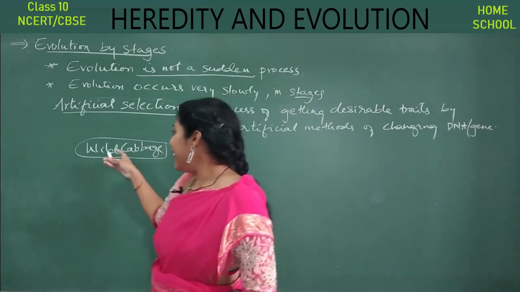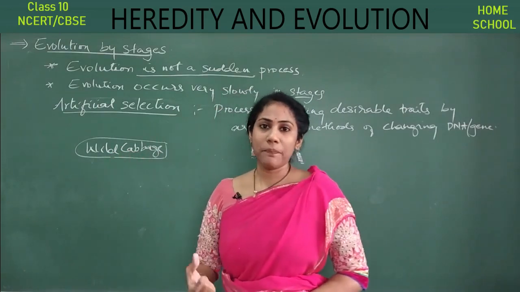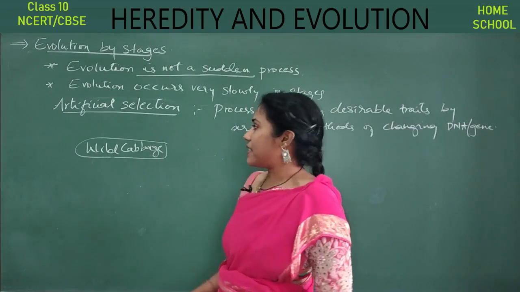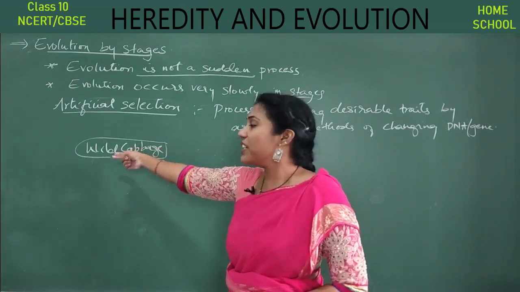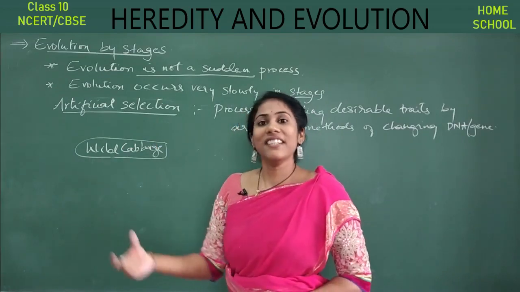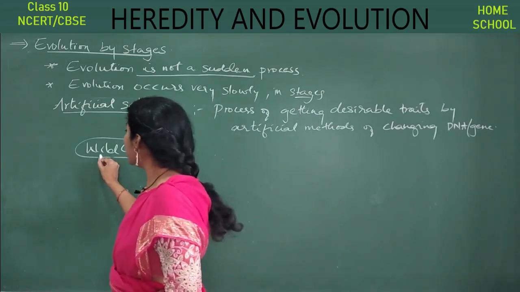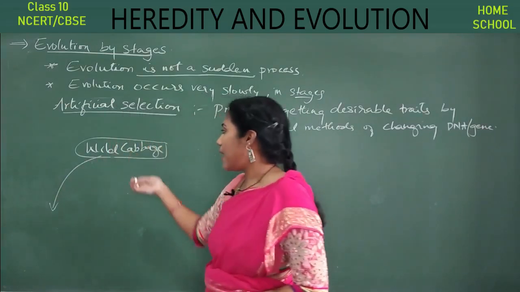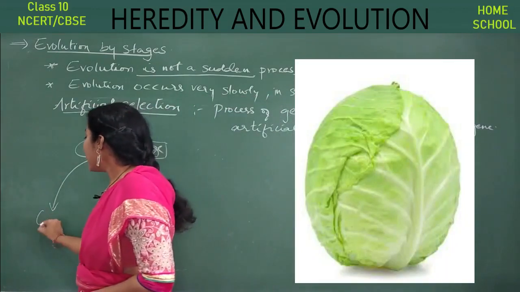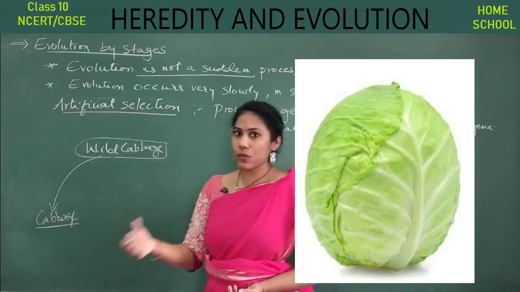So he changed the genome of this vegetable. He crossbred this vegetable. He did so many different processes, artificial means of changing the genome of this vegetable to get the characters he wanted. By changing some of the genes of this vegetable, he got a new variety called cabbage. Whatever cabbage we see nowadays.